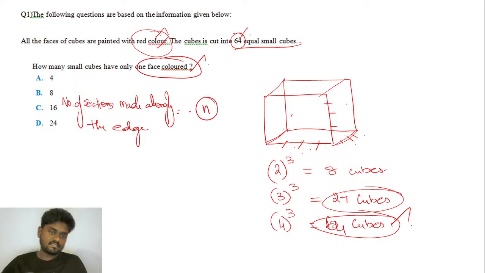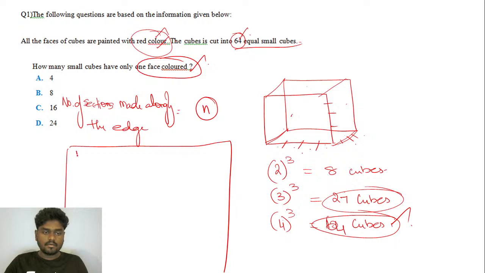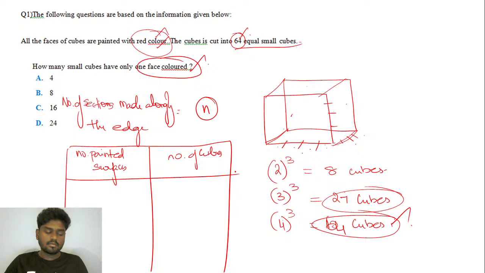Okay, if that is the case, then here exactly the number of painted surfaces and the number of cubes, if I want to formulate it, right? Number of painted surfaces and number of cubes. So if you try to see here, guys, let's say the number of painted surfaces is 3, we have a standard formula for it. If the number of painted surfaces is 3, then the number of cubes we'll be having here is fixed, it is 3.